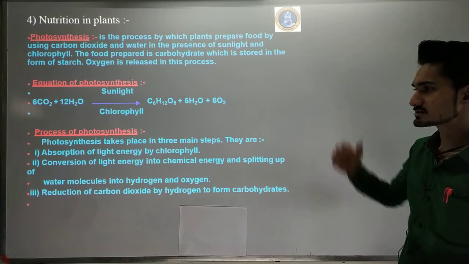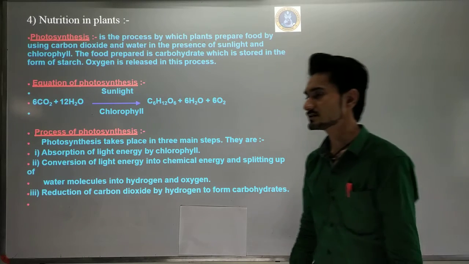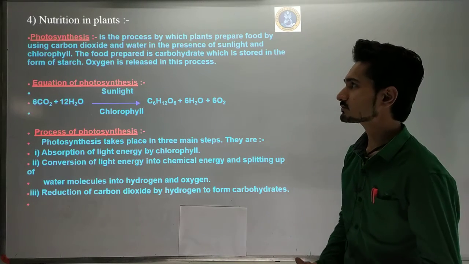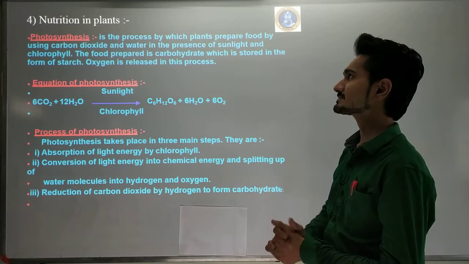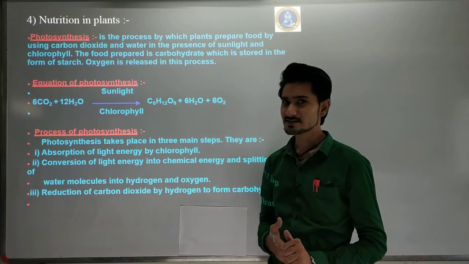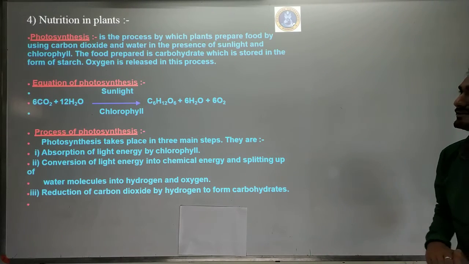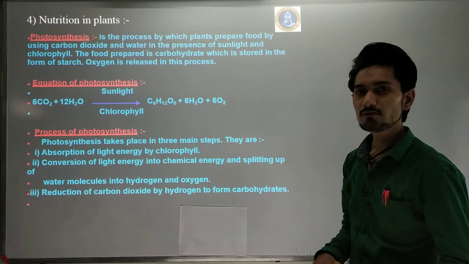Here is the first topic, which consists of autotrophic nutrition. Photosynthesis is the process by which plants prepare food by using carbon dioxide and water in the presence of sunlight, in the chlorophyll.